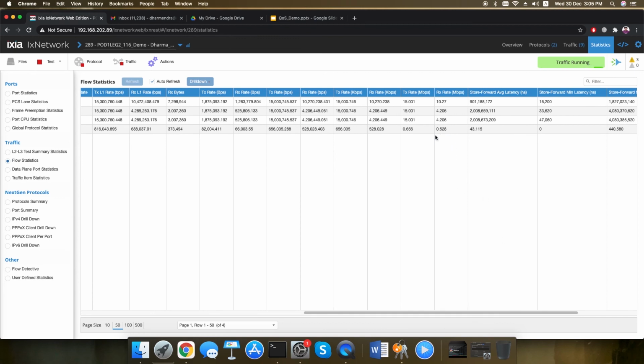If you can see here, we are sending all the streams at 15 Mbps. The VOD queue, which we have configured as 10 Mbps, we are receiving at 10 Mbps shaping rate, and the VoIP queue, which is shaped at 4 Mbps, we are receiving at 4 Mbps.